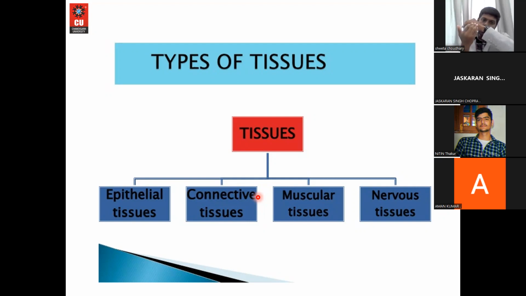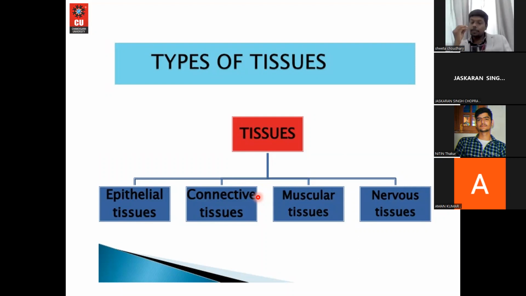In between the skin and blood vessels, we have fat, a fat deposit, a fat layer. Now, I can say that this fat layer is a type of connective tissue, because fat is connecting two organs or two tissues. So that can be stated as a connective tissue.